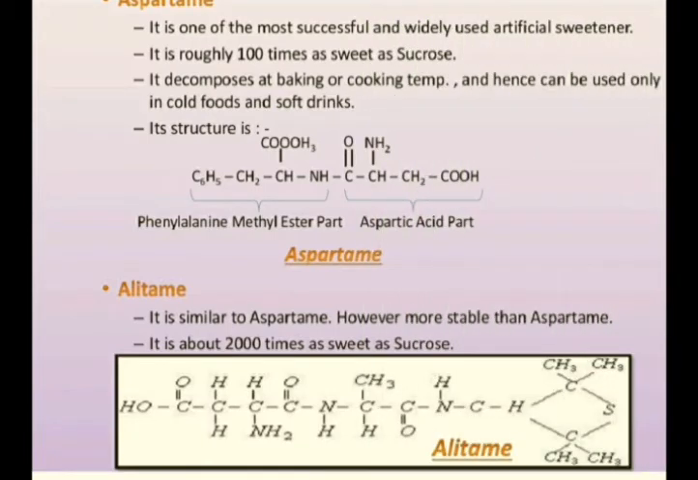Next one, aspartame. It is one of the most successful and widely used artificial sweeteners. It is roughly 100 times as sweet as sucrose. So the sweetening ability is controlled over here. It decomposes at baking or cooking temperature. Whenever you are cooking anything that includes aspartame, it will decay or decompose, and hence it can be used only in cold food and soft drinks.